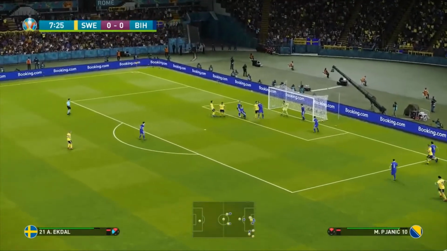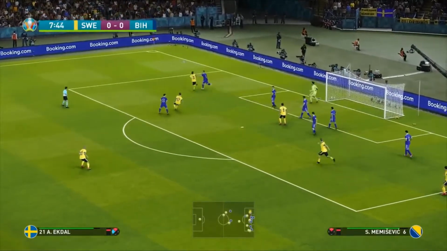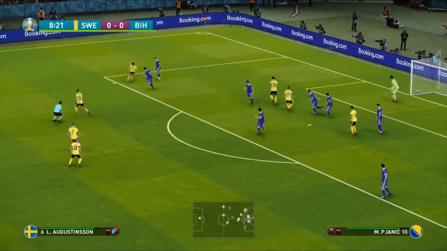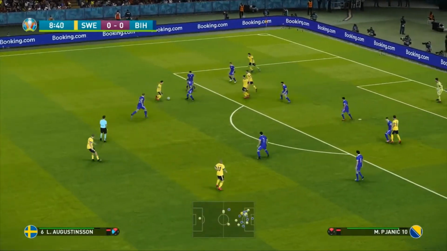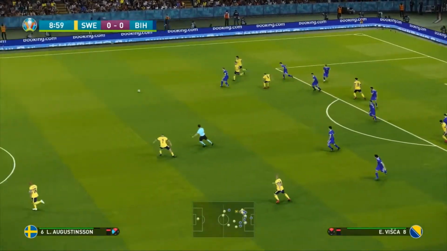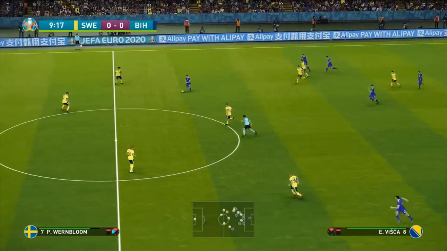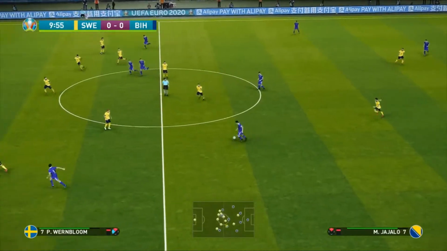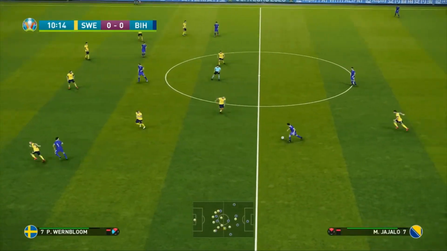It's whipped in at the back post. It doesn't find anyone, but Albin Ekdal is able to get the ball here. What can he do? Holds it just outside the box. Shifted to Ludwig Augustinsson. And some good defending there means the Bosnians can hit on the break here. Here's Edin Visca. Now, Miralem Pjanic, the star player of this Bosnian side, you could say. Of course, at Juventus. Piemonte Calcio, as it's known in FIFA.